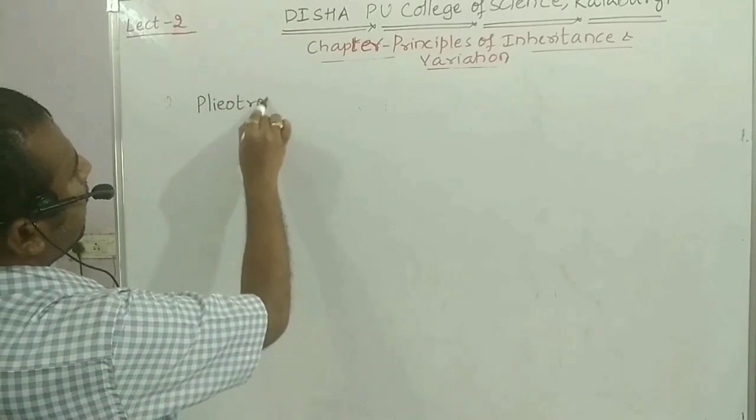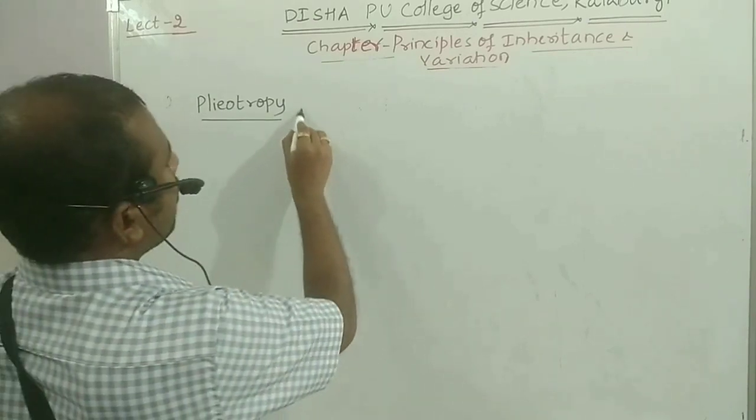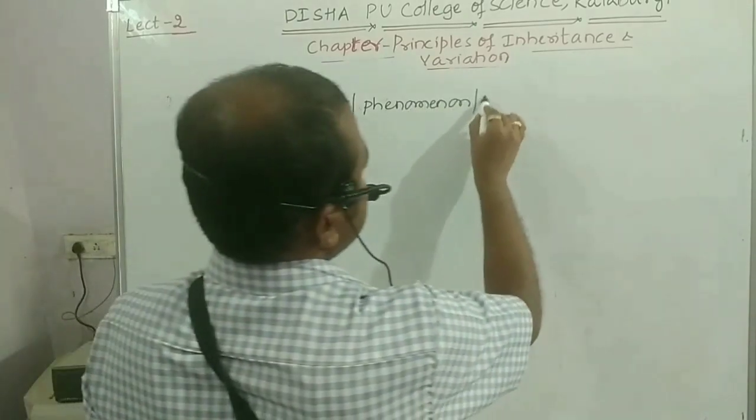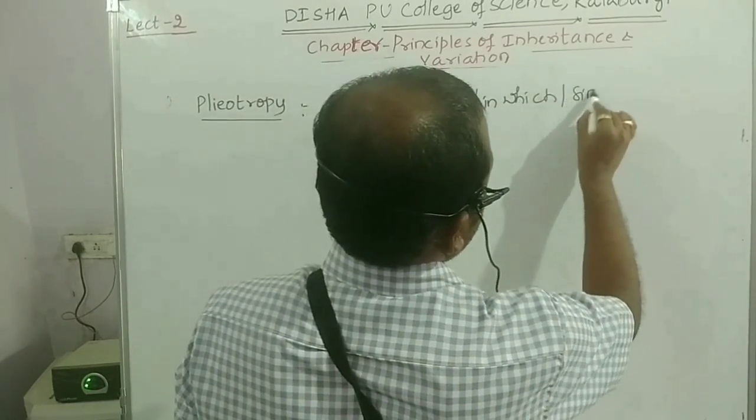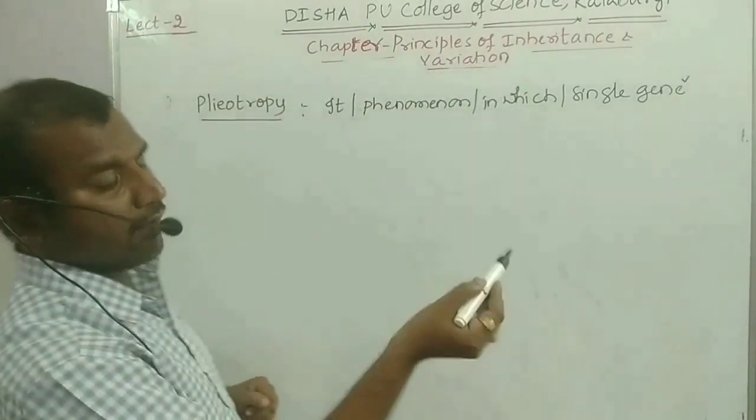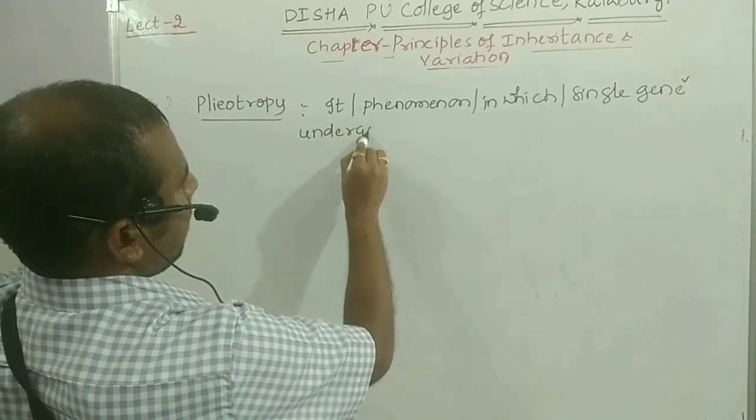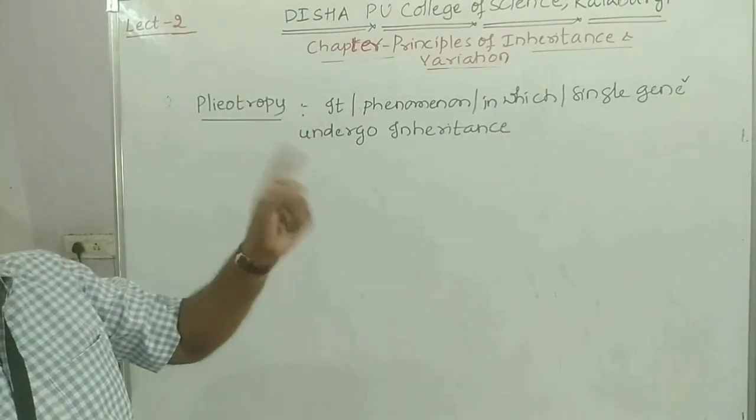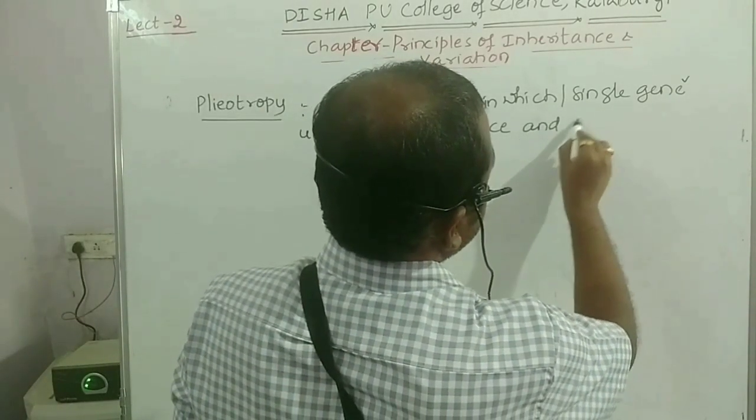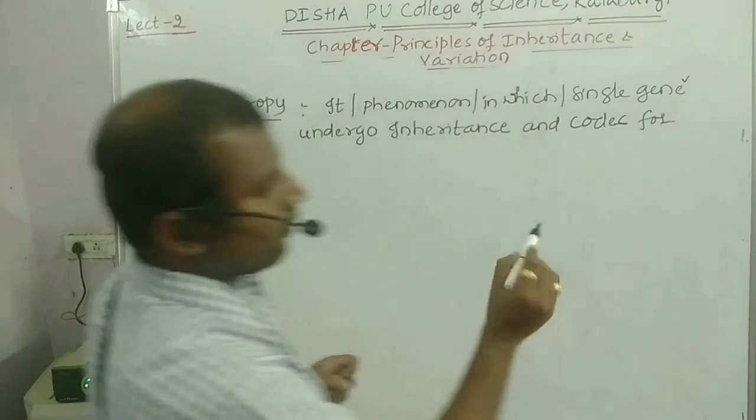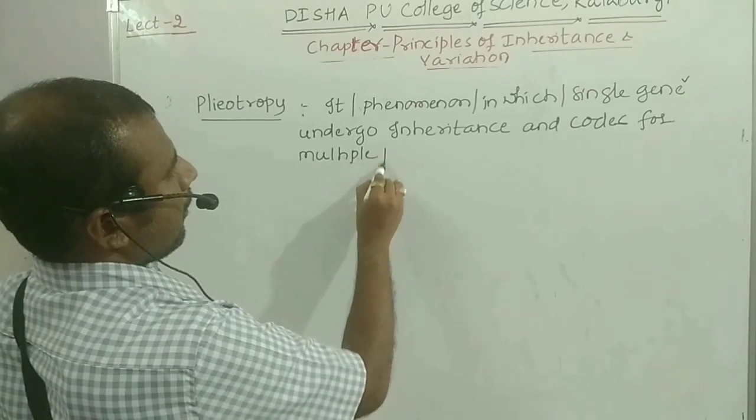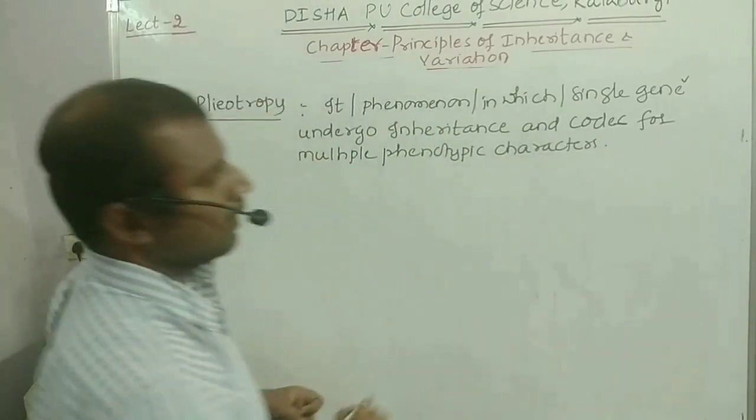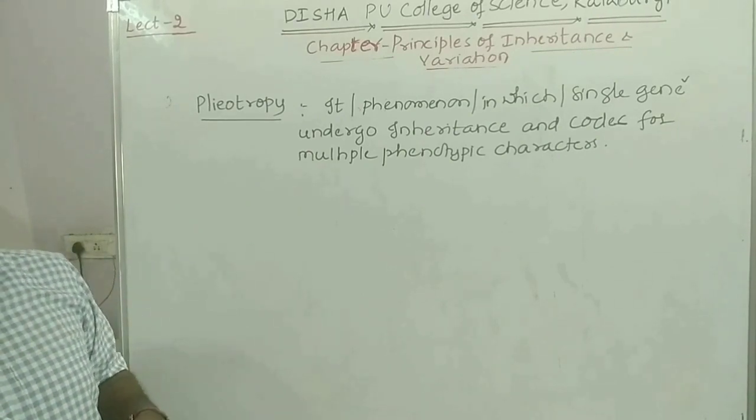So the next concept is pleiotropy. Pleiotropy is a phenomenon in which a single gene undergoes inheritance and codes for multiple phenotypic characters. So it is called pleiotropy.